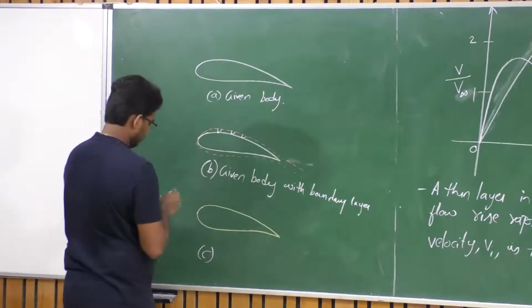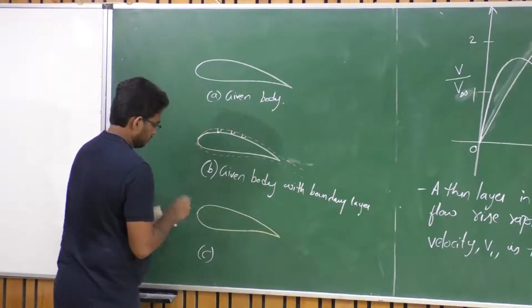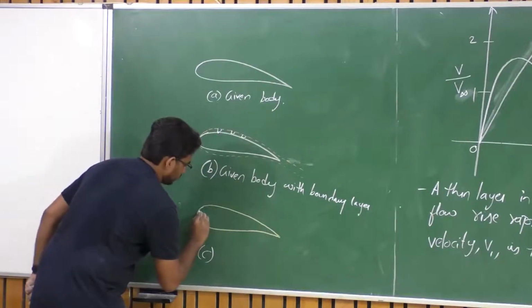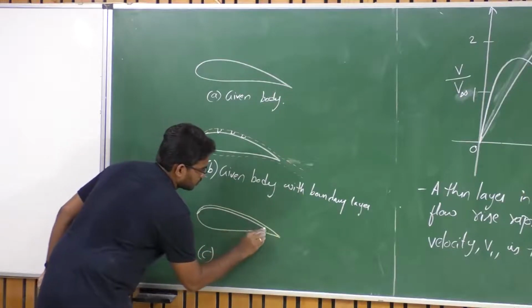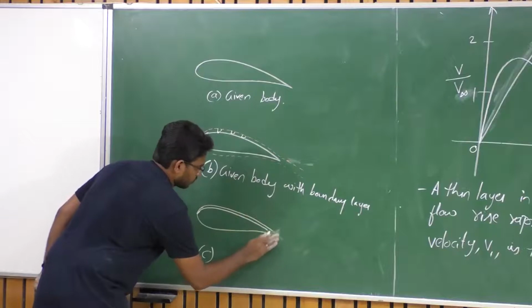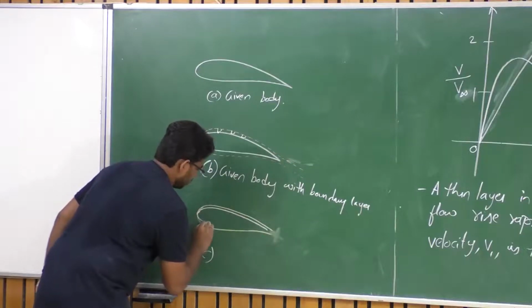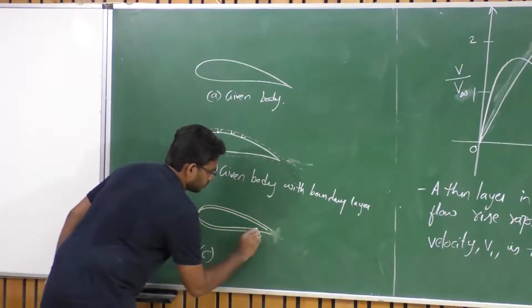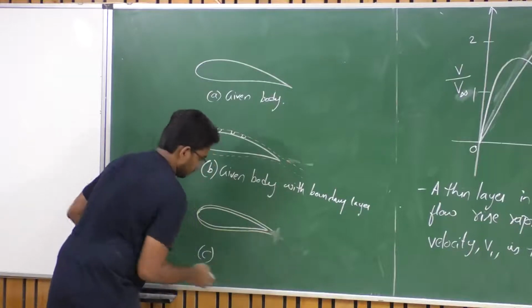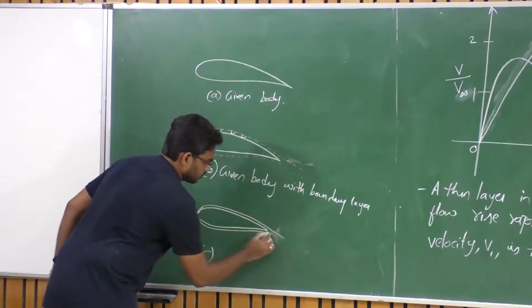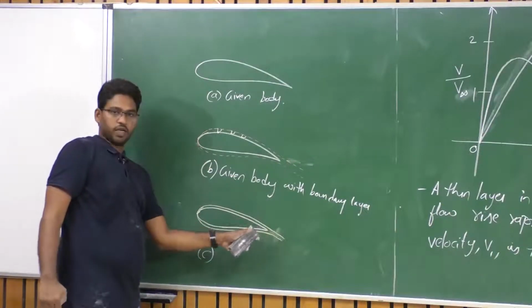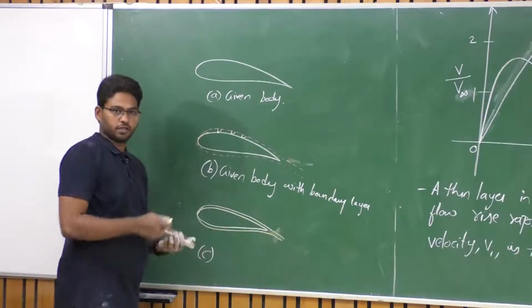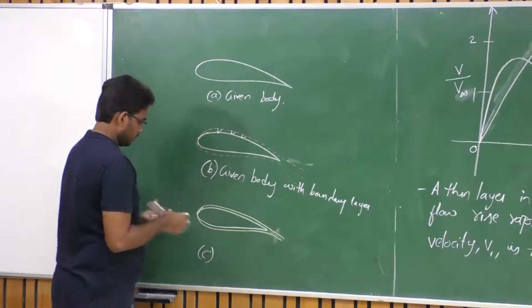So how is it? Okay. So according to the Kutta condition, right, the flow has to leave parallel to this trailing edge, right? So you can read about that.